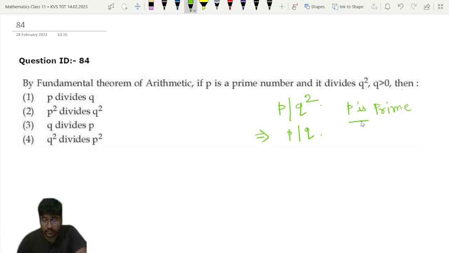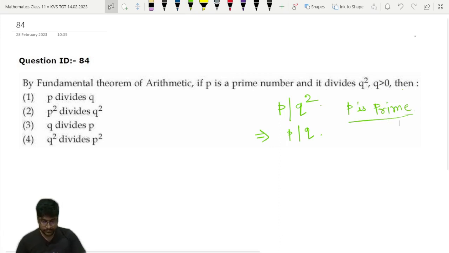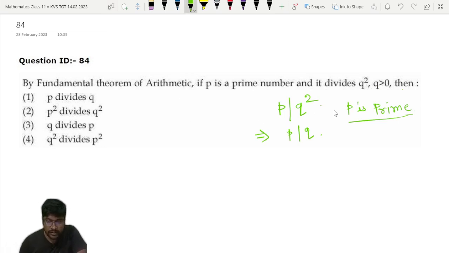If you want to see the proof, just go through the chapter in number theory which we have studied in our BSc. There this proof is done. So p divides q, option number 1 is the correct answer for this question. By the fundamental theorem of arithmetic, if p is a prime number and it divides q square, where q is greater than 0, then p divides q. By example also you can verify this thing.